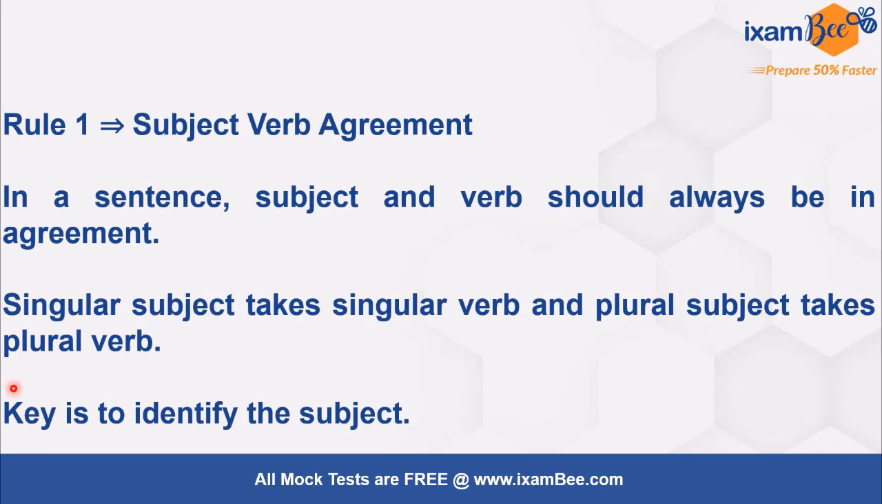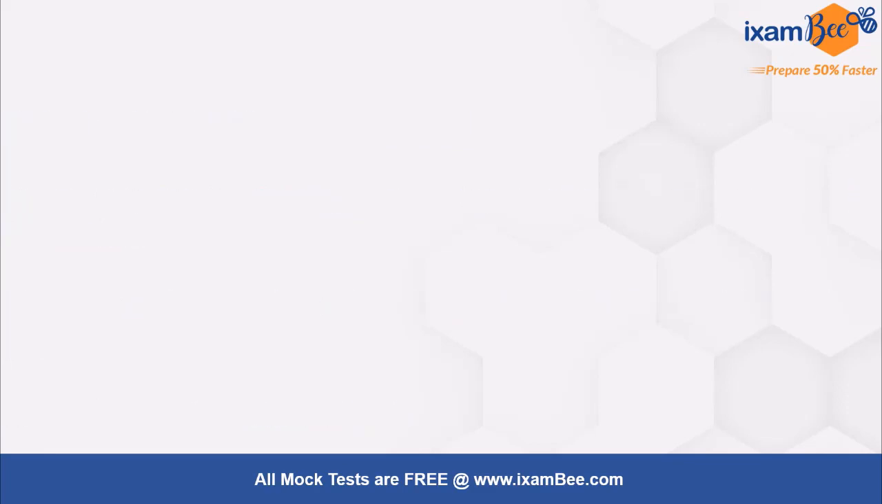Now this is one very important rule. This is of subject verb agreement, and it says that in a sentence the subject and the verb should always be in agreement. All right, so if the subject is singular, then a singular verb should be used, and if the subject is plural, a plural verb is to be used. Now what is the key here? The key is to identify the subject. All right, so once you know what the subject is, then you can select the verb accordingly, right? So let's see one example here.